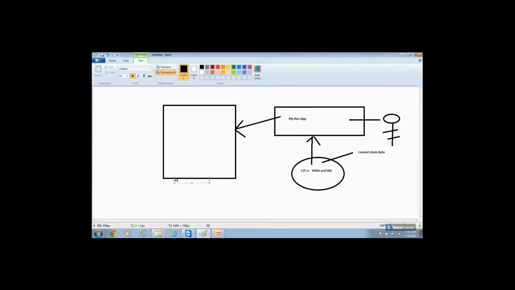So that means whenever data comes to this railway reservation app, they're storing data in a notepad. Notepad is nothing but your flat file system. So when you go to the reservation counter and book a ticket, your ticket number is say 1234.